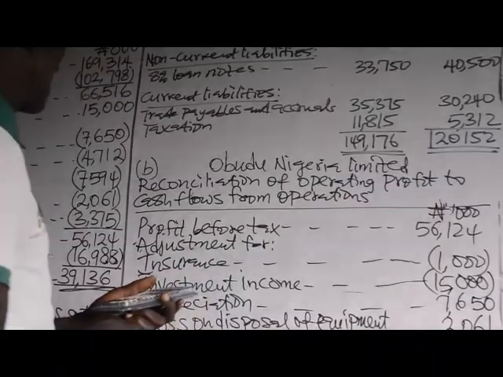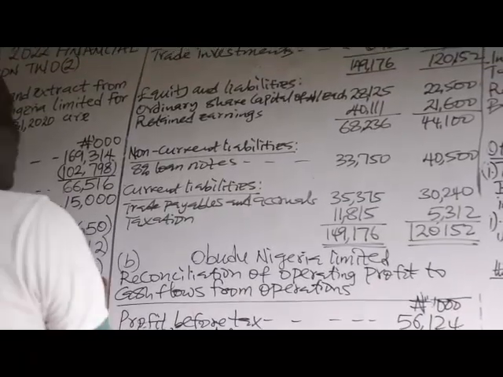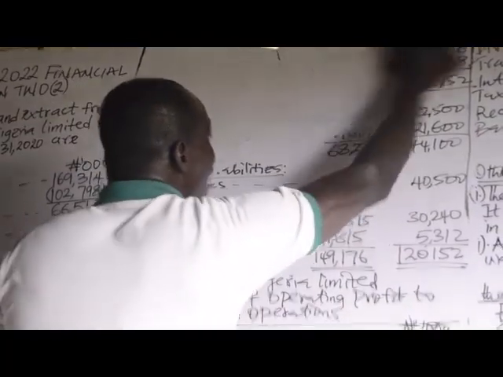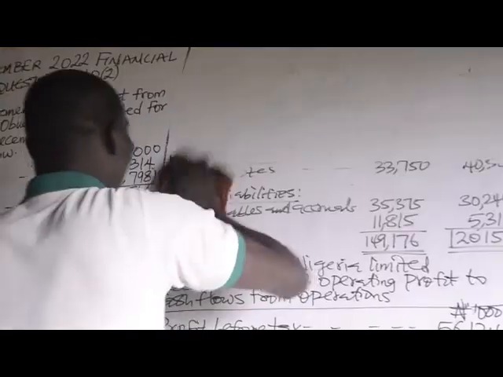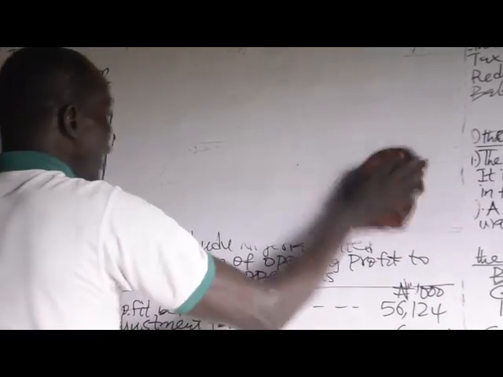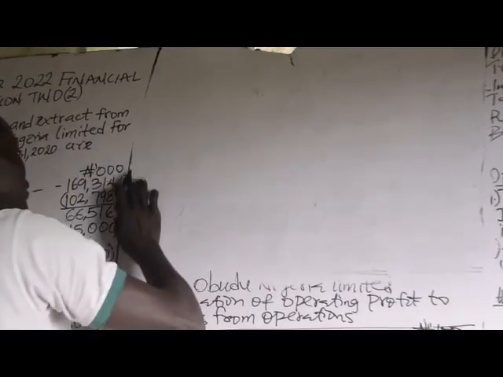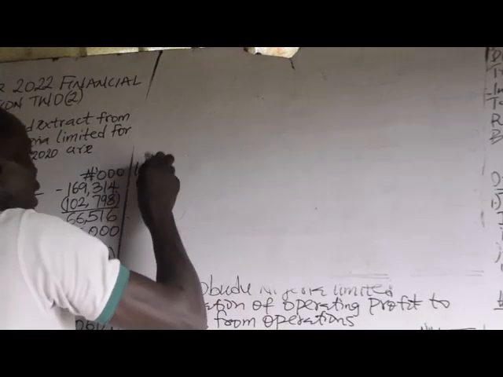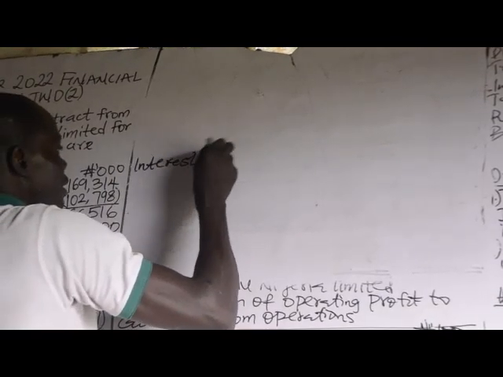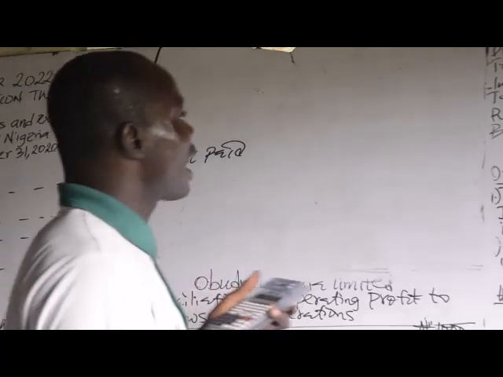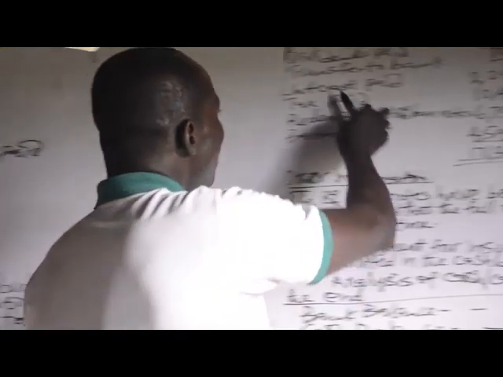Then we now consider the interest paid and taxes paid. This is the continuation of our solution. The interest paid is from our cash book.